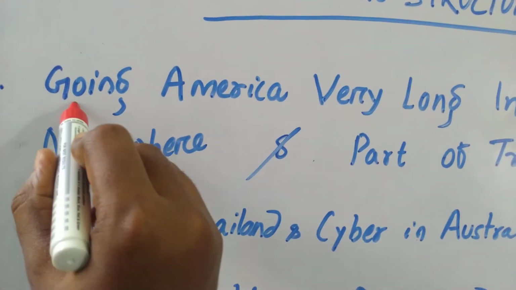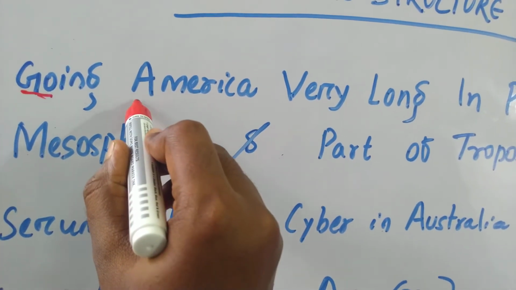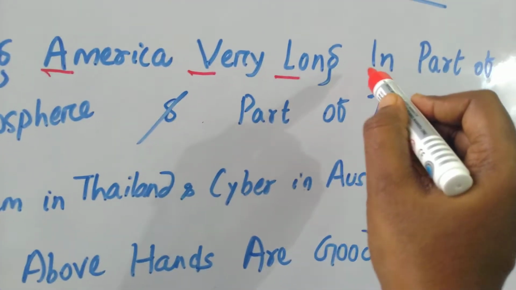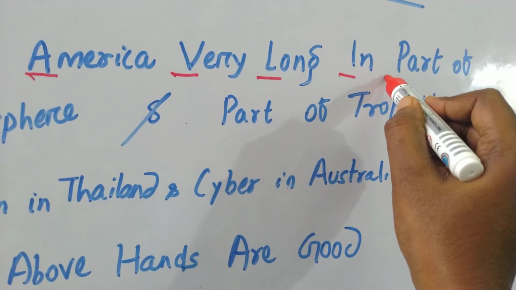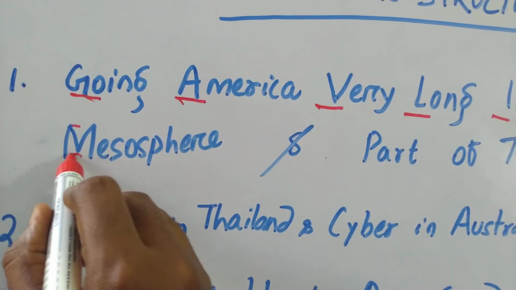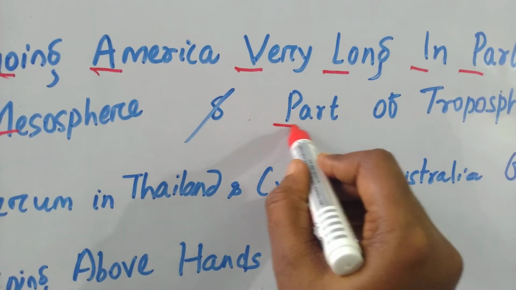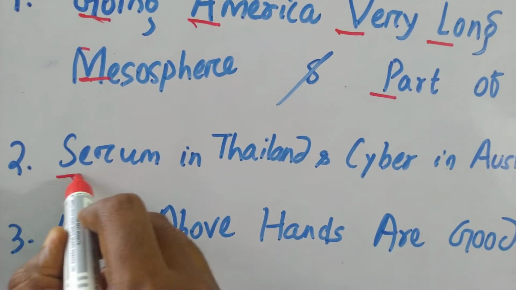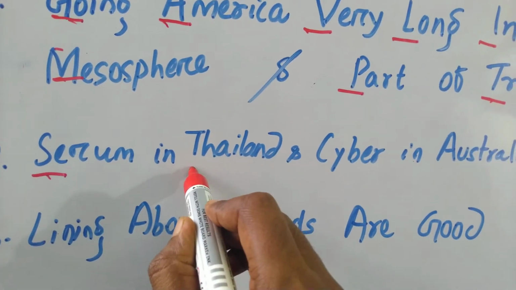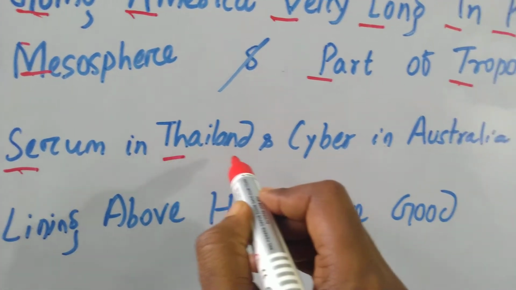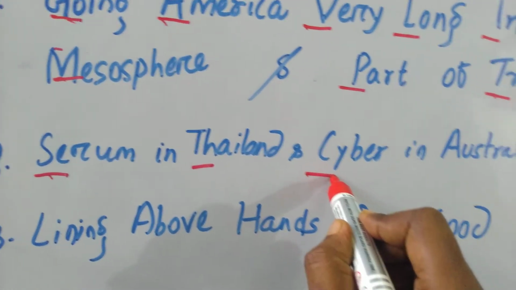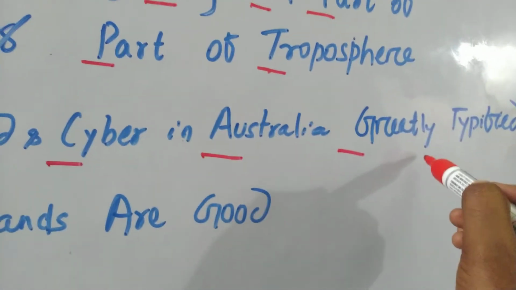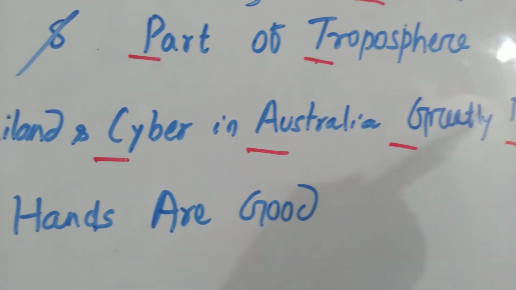So G for glycine, A for alanine, V for valine, L for leucine, I for isoleucine, P for proline, M for methionine, P for phenylalanine, T for tryptophan, S for serine, T for threonine, C for cysteine, A for asparagine, G for glutamine, T for tyrosine.